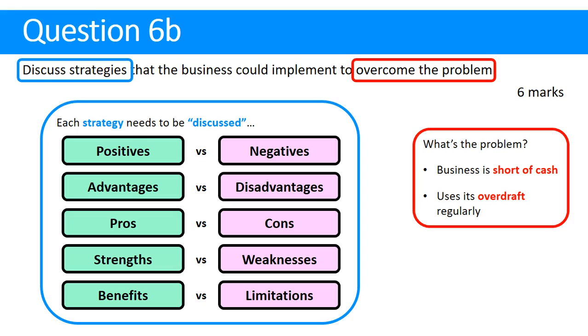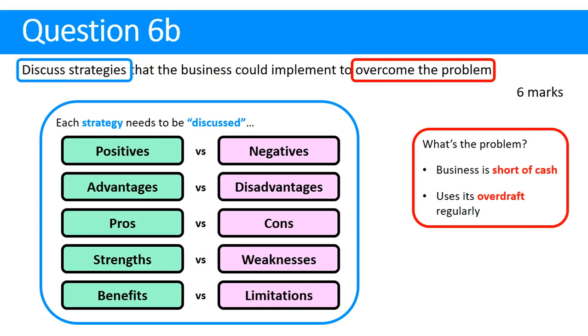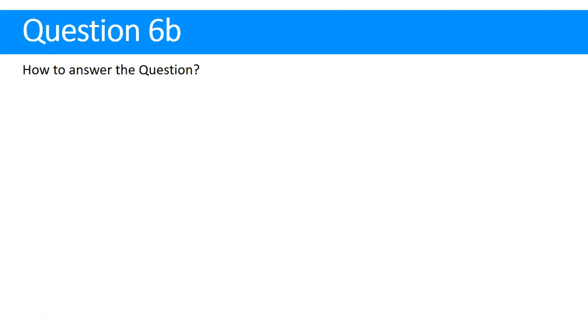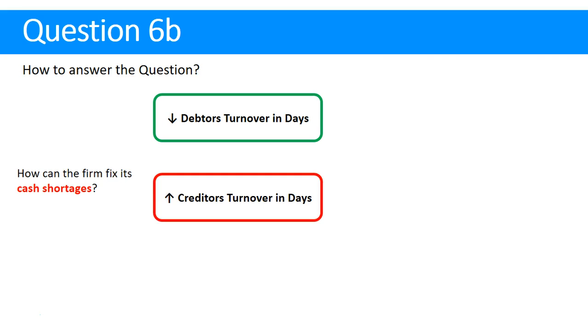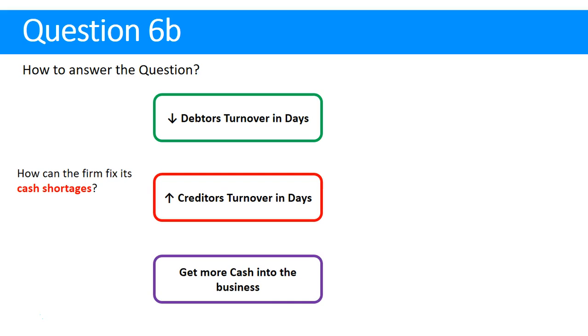It means for each strategy we come up with, we want to look at positives versus negatives, pros versus cons, strengths versus weaknesses, etc. To answer this question, we're basically trying to improve the cash situation from debtors and creditors. There's only 3 possible ways we can make this better. We could firstly decrease the amount of time it's taking for debtors to pay us. We could increase the amount of time we take to pay creditors. And the third option is we just go and get more cash from somewhere else. So they're really our 3 options.